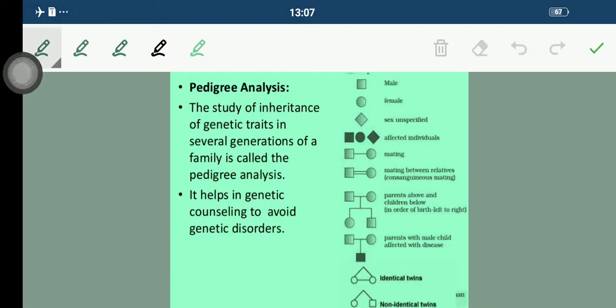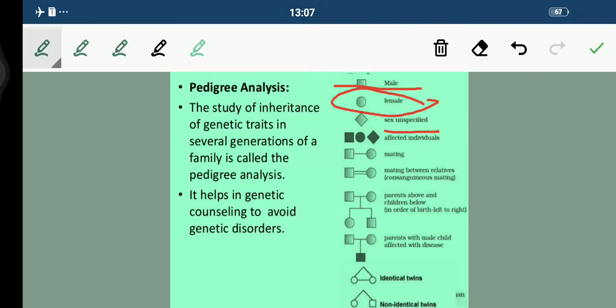See, the male is represented by a square, the female by a circle. This is the sex unspecified. If the sex is unspecified, an affected individual is represented by this. Then this represents the mating. This represents the mating between relatives. Similarly, and so on. So it helps in genetic counseling to avoid genetic disorders.